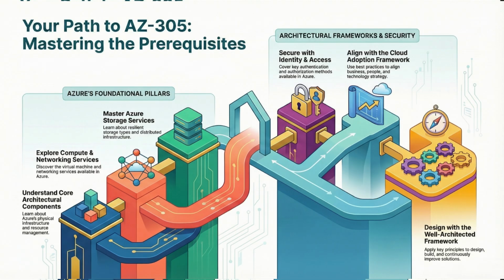Then we will explore compute and network services, where we will discover what kinds of virtual machines Azure offers, and what network services are available within Azure to communicate between the services through the virtual network.